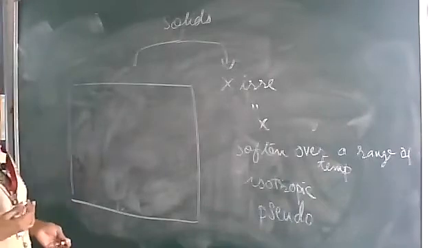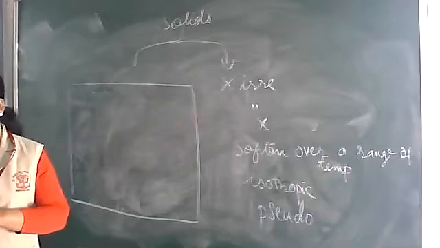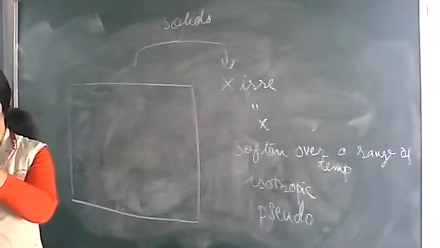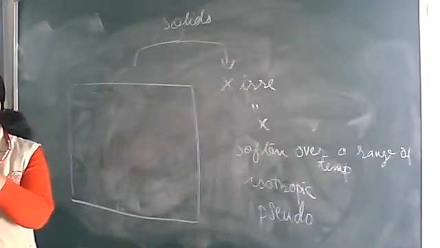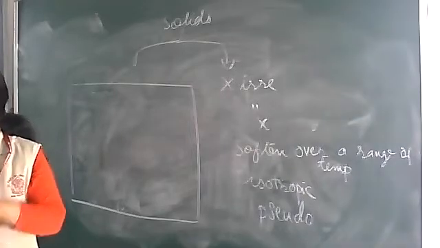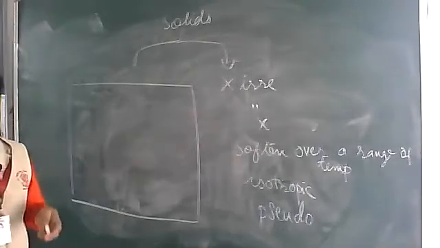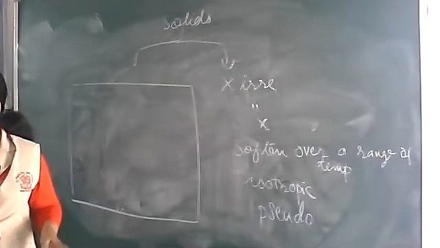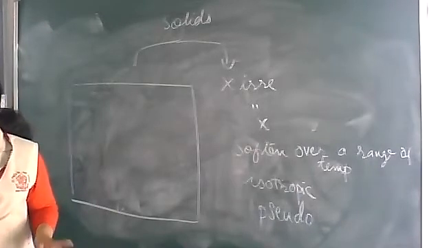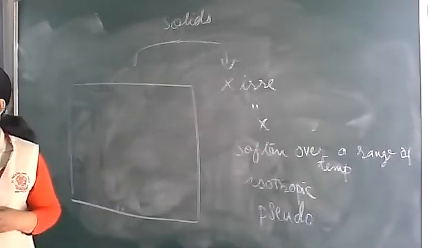For example, sodium chloride. In a big lump of sodium chloride crystal, there are so many Na plus ions and so many Cl minus ions. Other than these Na plus and Cl minus, no other ions are there. Only Na plus and Cl minus.